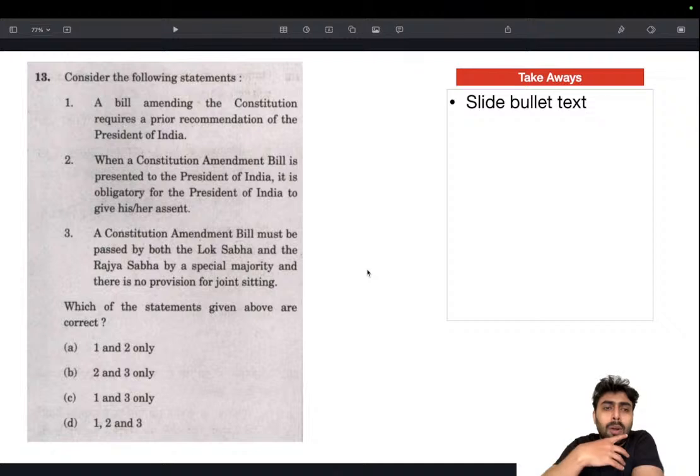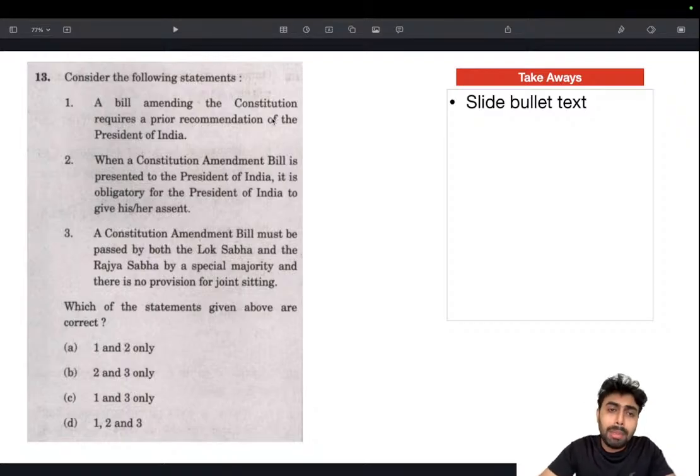Compare their features based on a few headers, which I'll be sharing now. So we know that there are three kinds of bills: normal bills, money bills, and constitutional amendment bills. And money bills also have two other subdivisions, financial bill 1 and financial bill 2. Just be aware of that, and make a table based on the headers that I'm going to give you, and learn it like that only. Don't go by the Laxmikanth structure because it's very heavy and you won't be able to internalize things, so it might be very difficult for you to solve the answer.